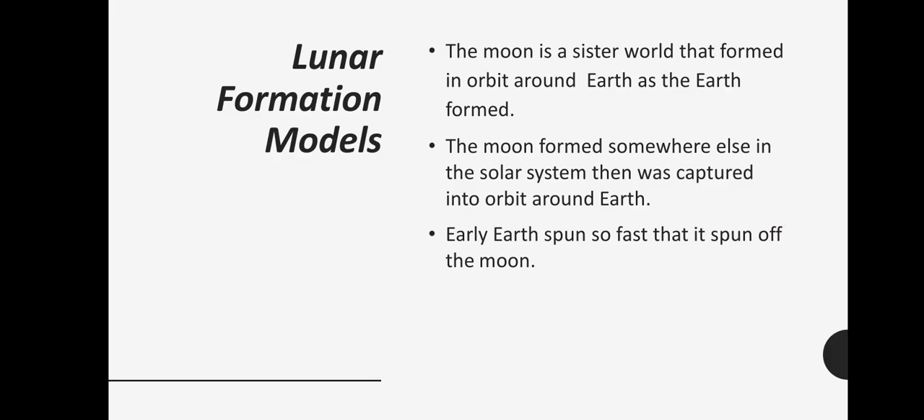Lunar formation models. The Moon is a sister world that formed in orbit around Earth as the Earth formed. So as the Earth was formed, the Moon was also formed exactly after it. Or the Moon formed somewhere else in the solar system, then was captured into orbit around Earth, and it started to move around the Earth and complete its revolution, which is 27 days. Or early Earth spun so fast that it spun off the Moon.